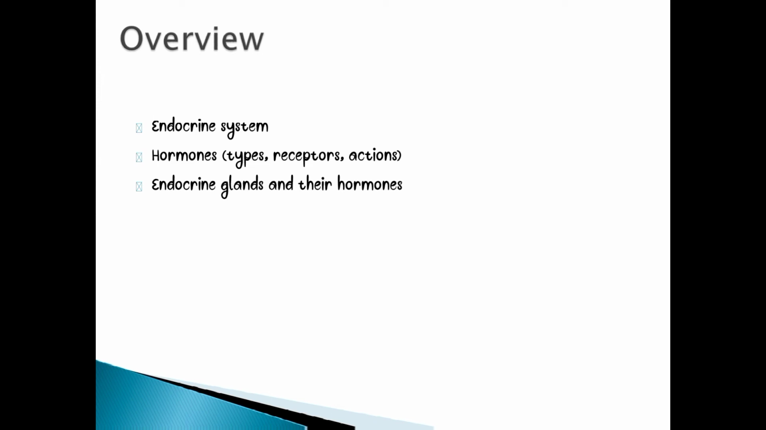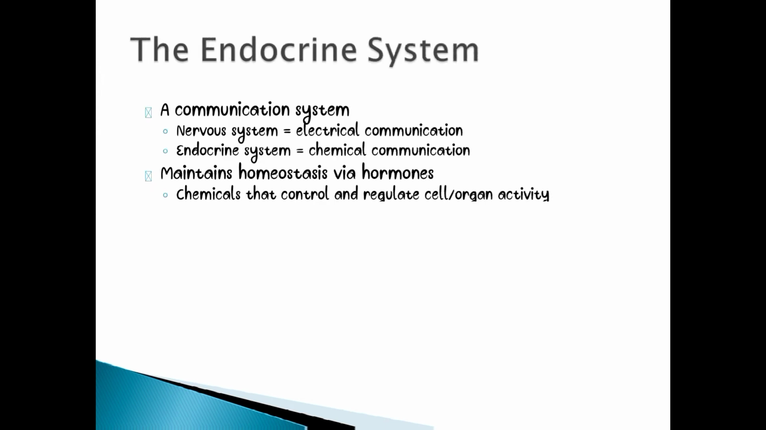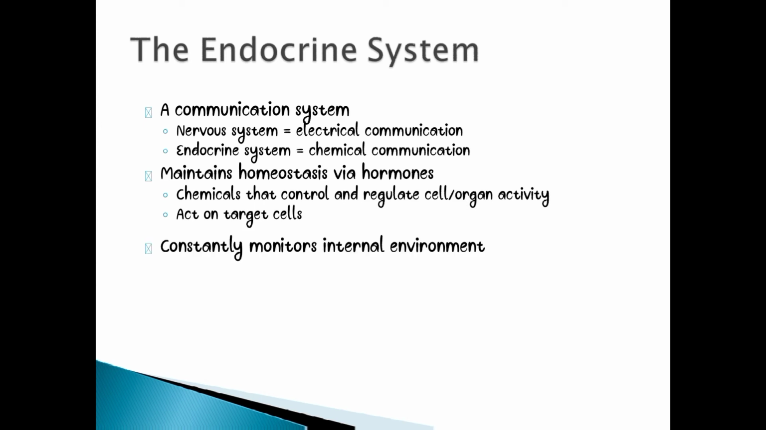The endocrine system is a communication system. Nervous system equals electrical communication. Endocrine system equals chemical communication. So the endocrine system maintains homeostasis via hormones, the chemicals that control and regulate cell or organ activities and act on target cells. Endocrine glands secrete hormones, like in a chemical communication system.